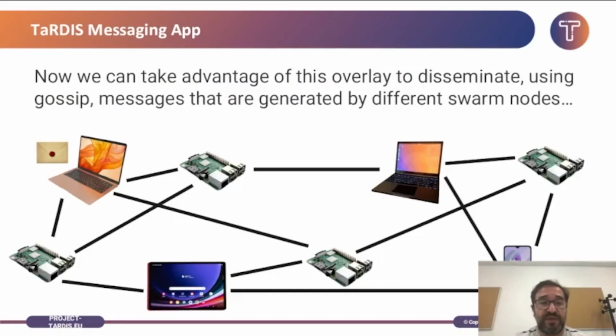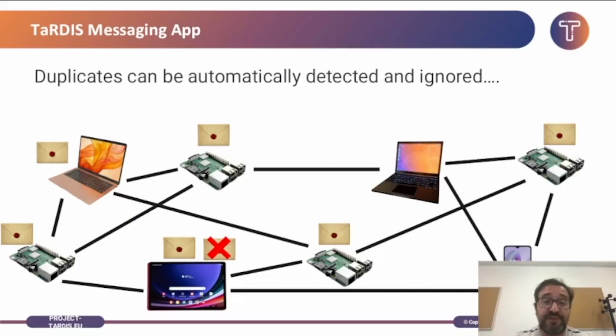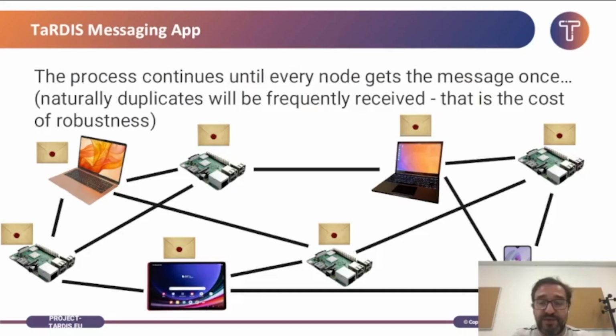This means that when a device wants to broadcast a message, for instance, that laptop at the top left, it will just pick some of its neighbors at random and forward the message to them. When they receive the message for the first time, they'll do the same. They'll pick some random neighbors and send the message to them. Evidently, this can lead to some nodes receiving duplicate messages, but this is handled by the gossip protocol itself, which will detect these duplicates and eliminate them. The process continues until everyone in the swarm gets the message.